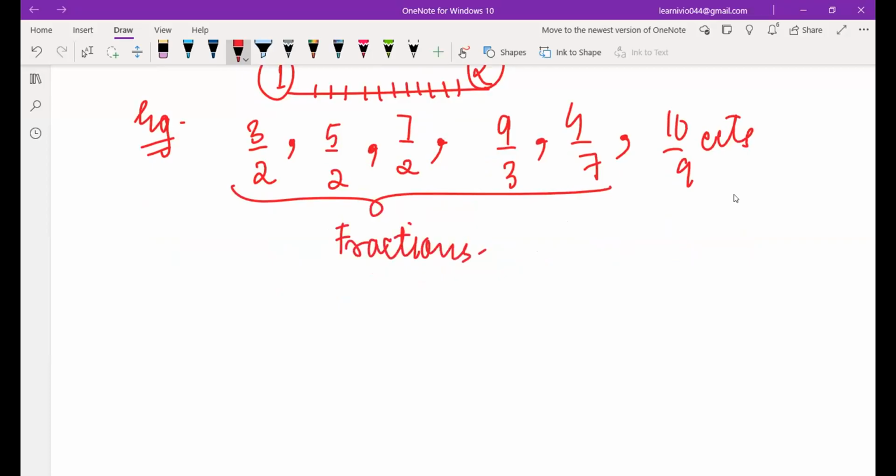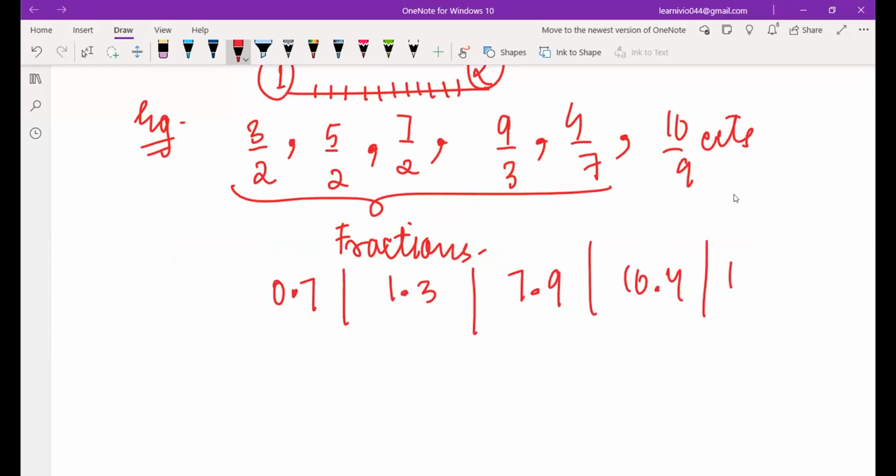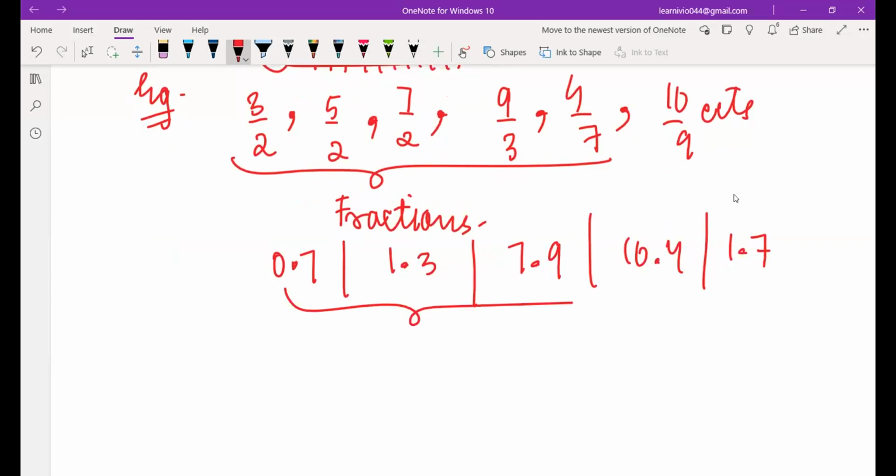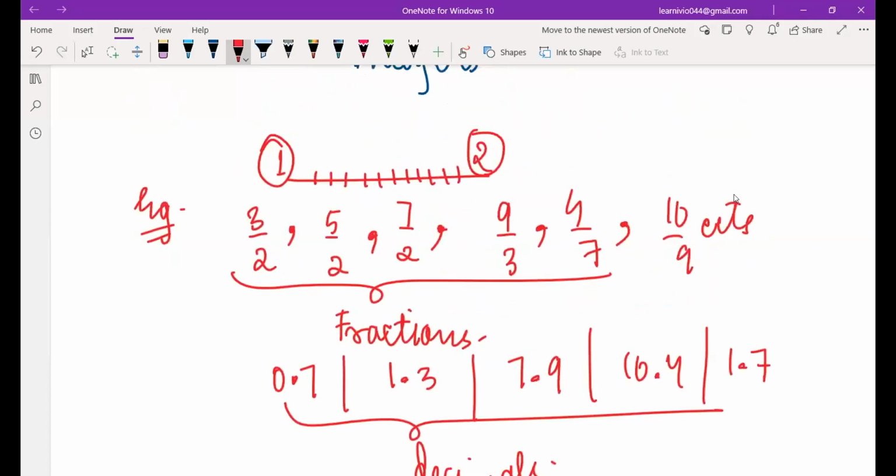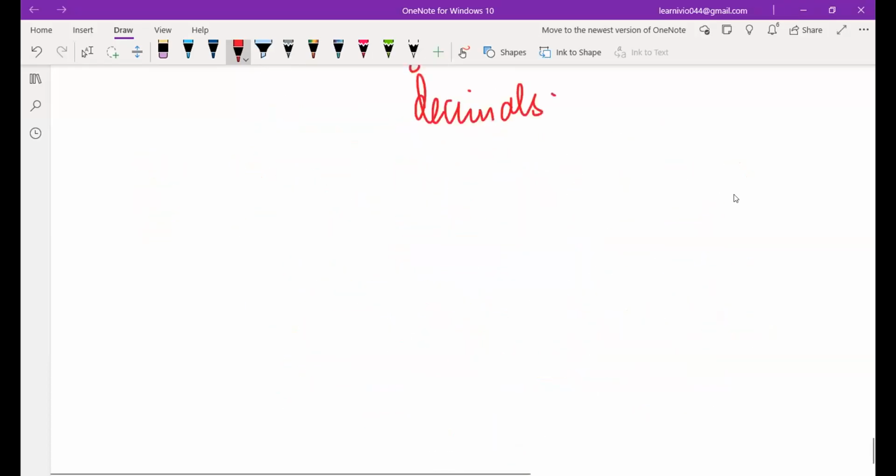But I can also include decimals. What are my decimals? My decimals are like 0.7, then 1.3, then 7.9, then 10.4. When we divide them, we get them in decimal point. Yeah, so these are decimals. So decimals are also regarded as rational numbers only. Right, so what are rational numbers? Any number that is lying between two integers.